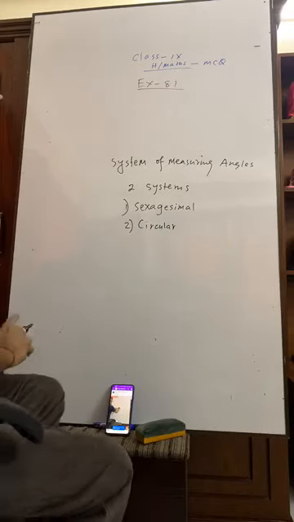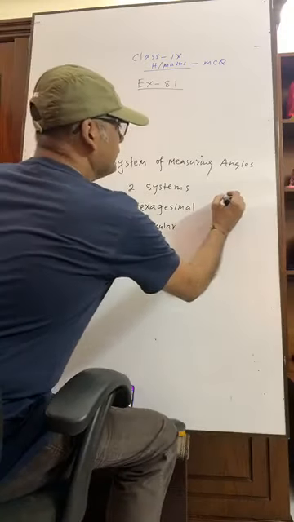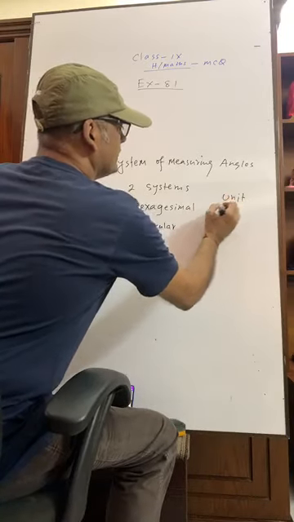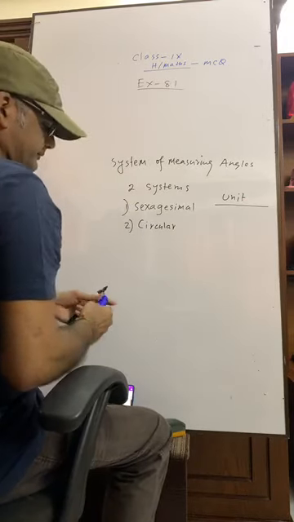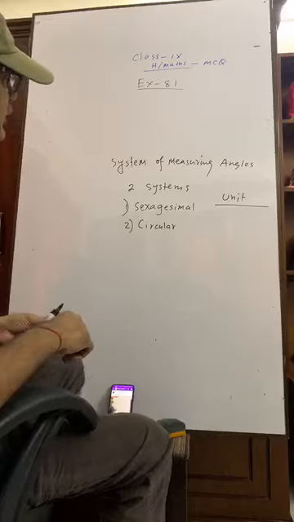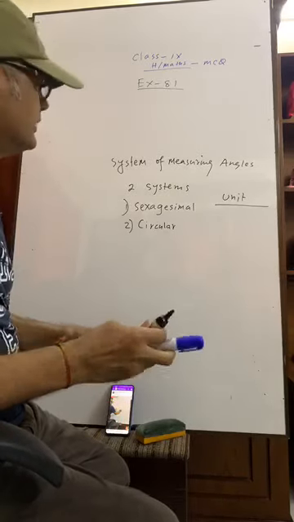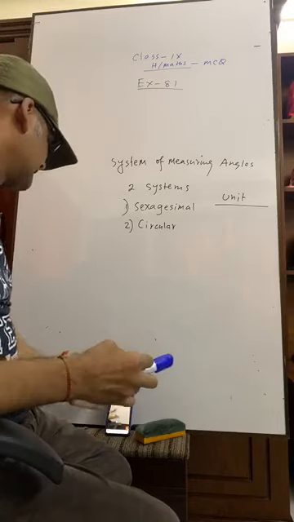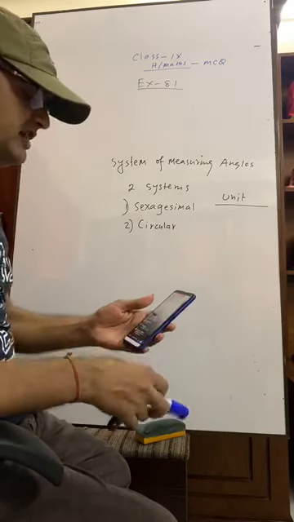In sexagesimal, the unit is, can you tell me what is the unit? What is the unit of sexagesimal system? Who can tell me? I want to see.